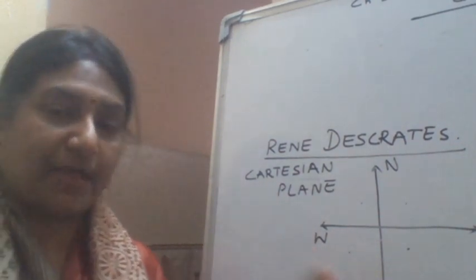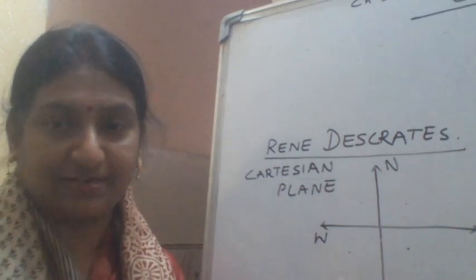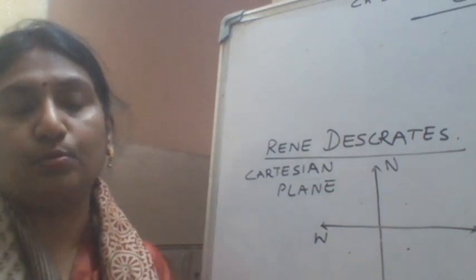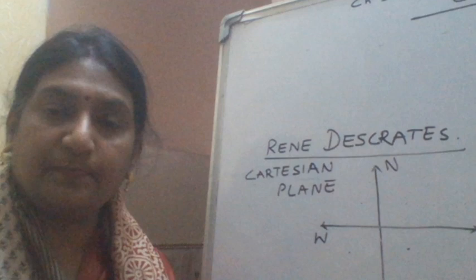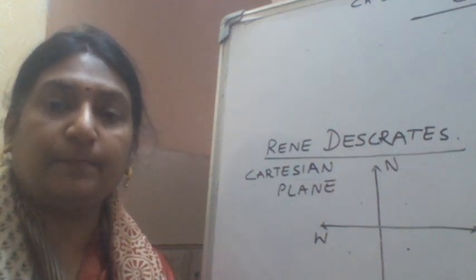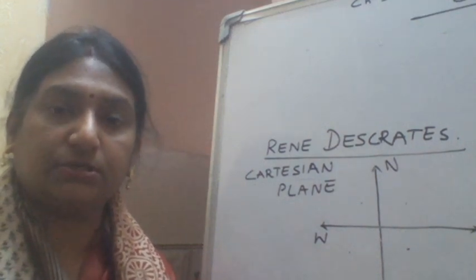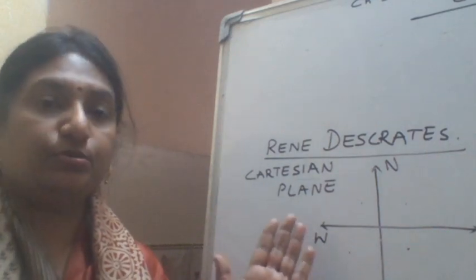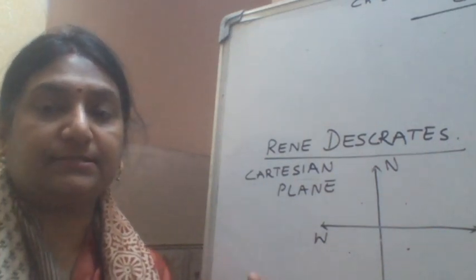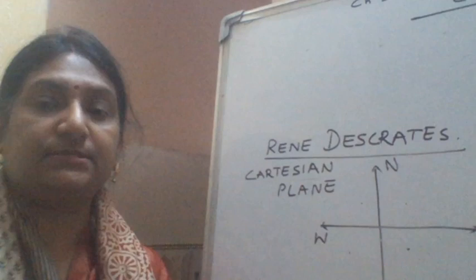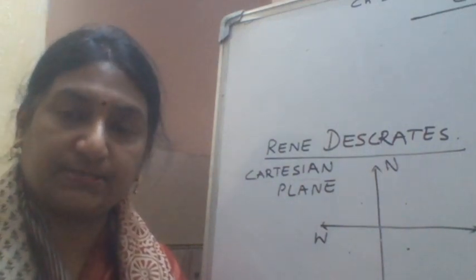Okay, so the same axes we are using here in maths, we call them the x-axis and y-axis, and they are perpendicular to each other. The two axes are perpendicular to each other. In this way, we see that the study of maths is nothing different; it is related to social science as well.